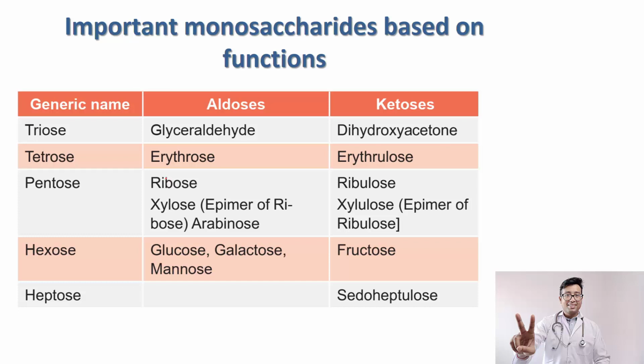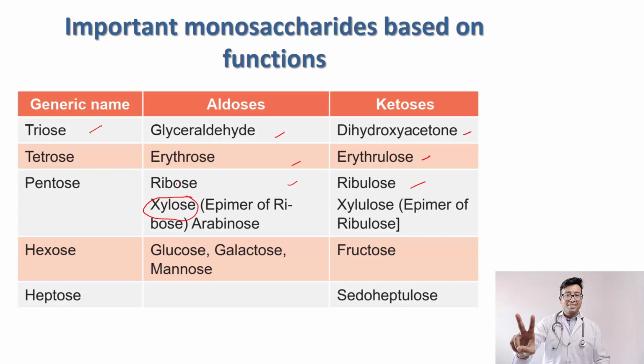So remember these. This chart you will find in all textbooks. At a glance you can see the triose: the aldose is glyceraldehyde, the ketose dihydroxyacetone; then erythrose, erythrulose, ribose, ribulose. What is xylose then? Same as I told you, just the H and OH has changed.